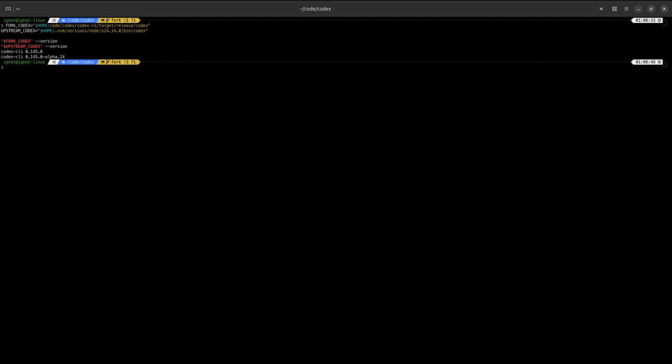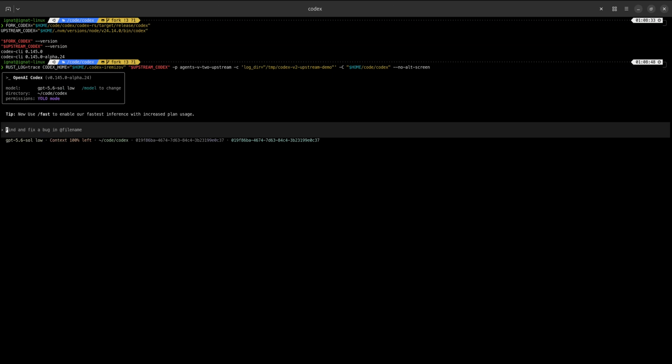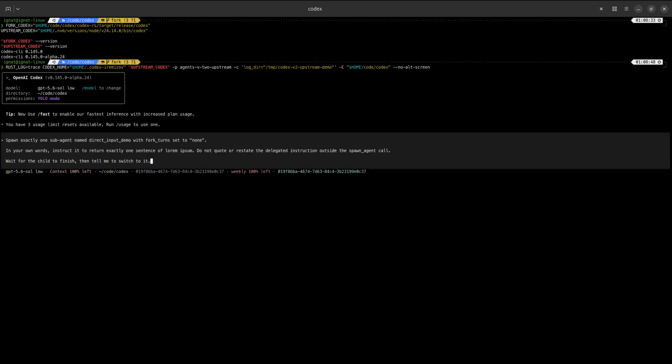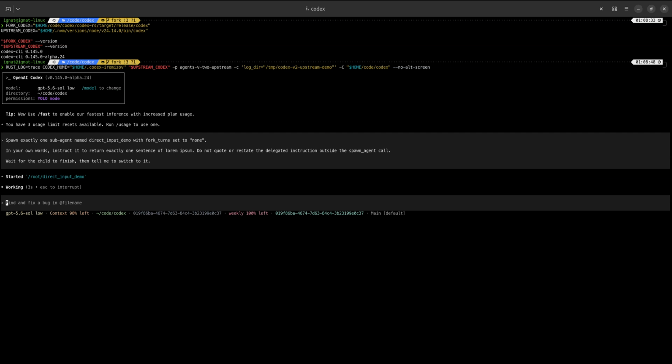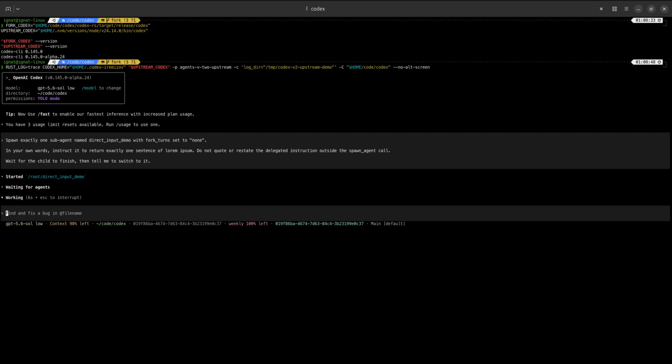This is Auditable Multi-Agent Codex, built during OpenAI Build Week with Codex and GPT 5.6. Both demonstrations use the same authentication, GPT 5.6 model, working directory, and user prompt. First, I run Upstream Codex with MultiAgent version 2.